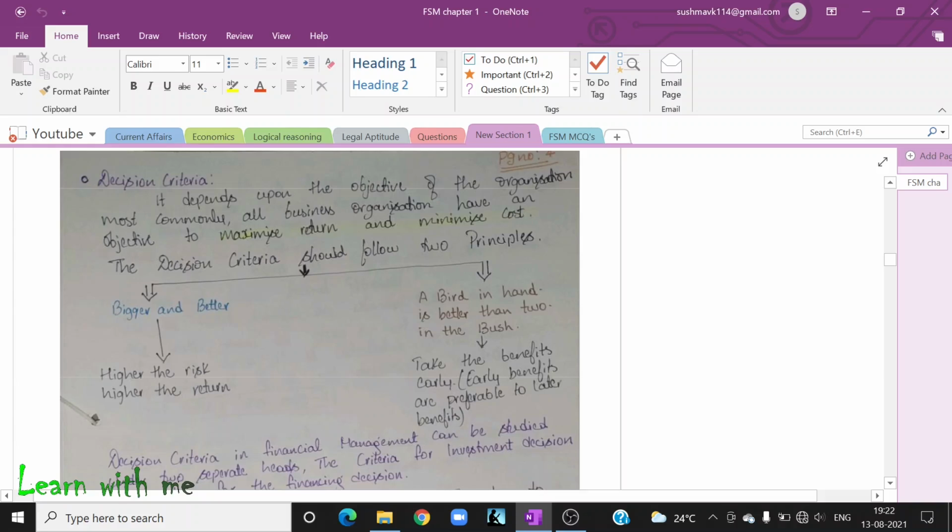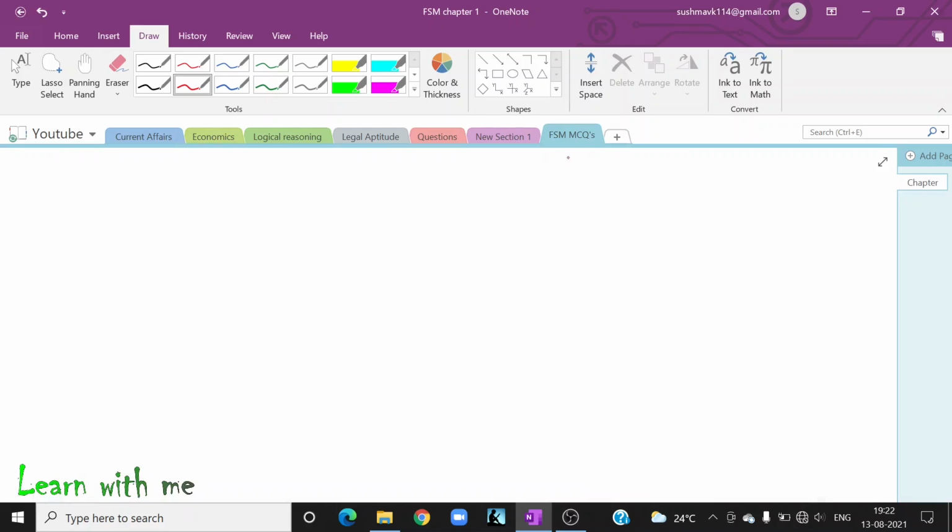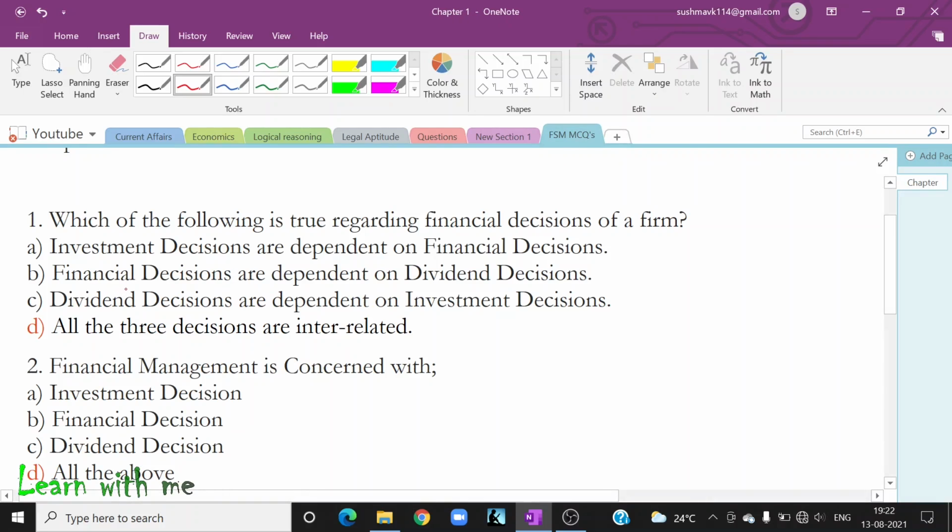Today we'll be talking about the most interesting topic, that is decision criteria. This is a very important topic, and at the same time, a very interesting topic. Let us first see the MCQs that were discussed in part 1.